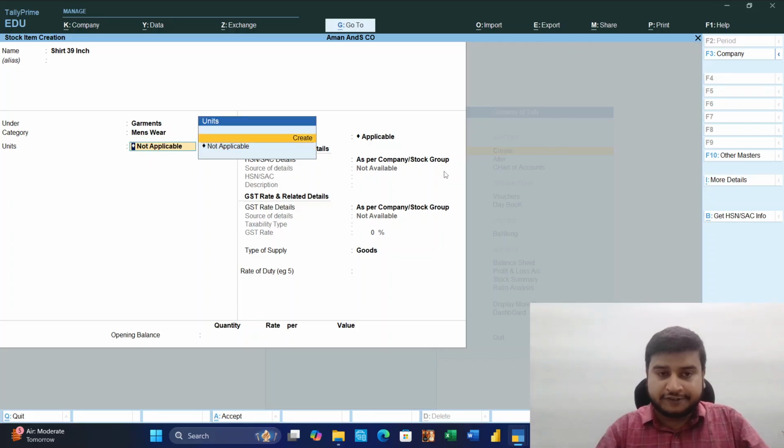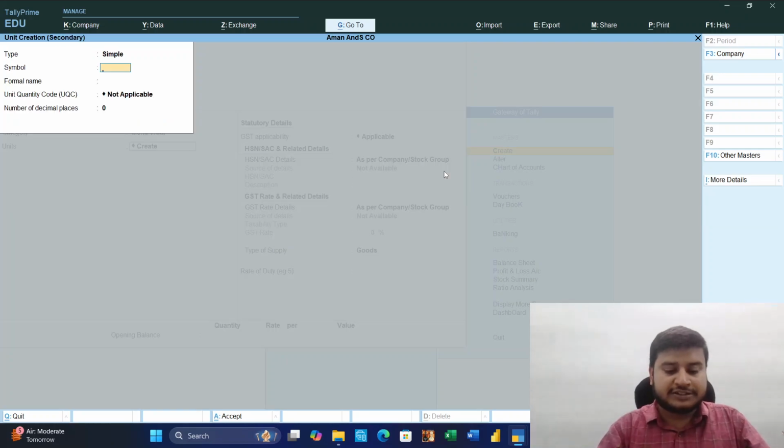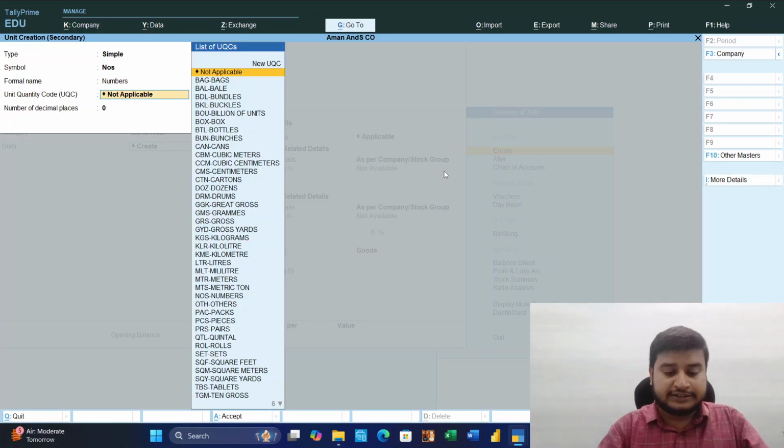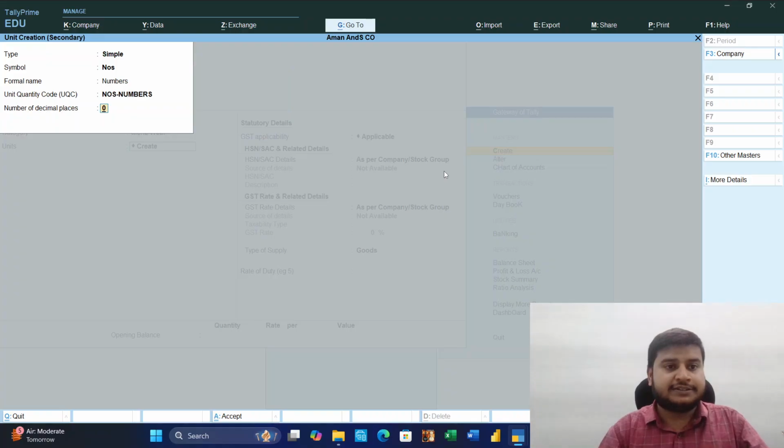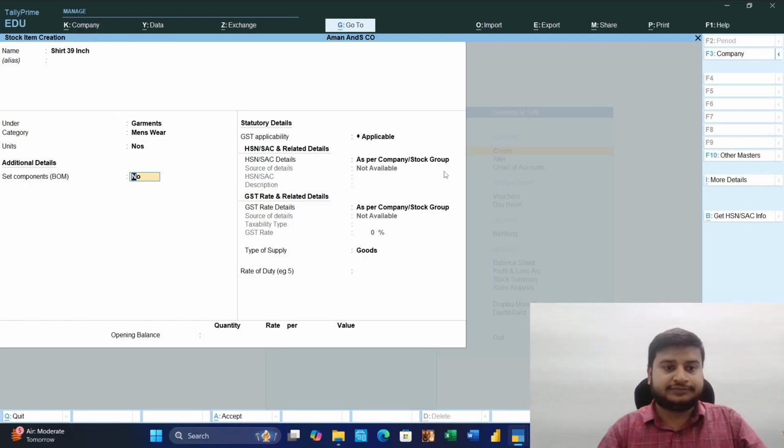Unit we will create directly from the units. Suppose NOS, numbers. Okay, numbers, no problem. Numbers, then numbers is